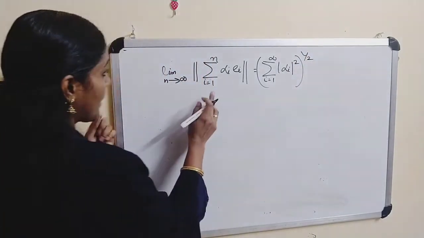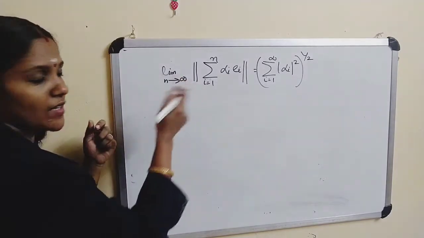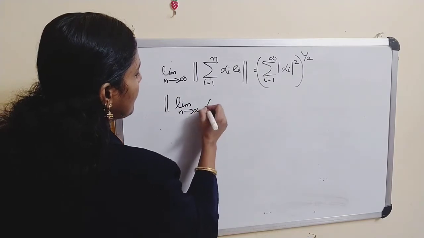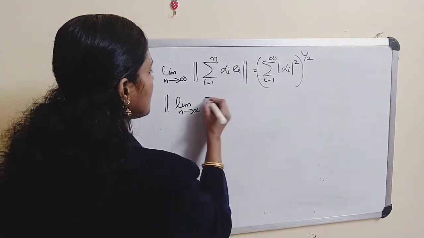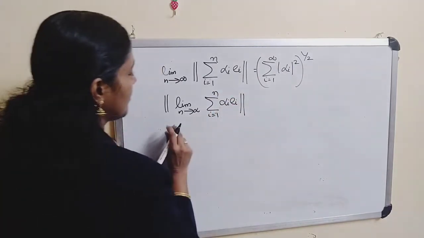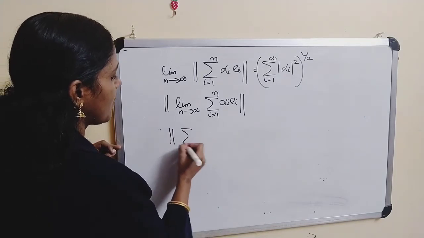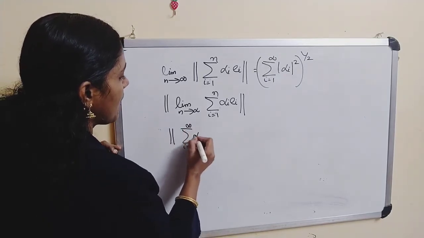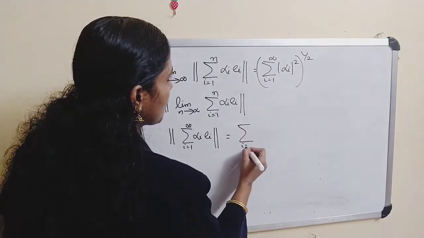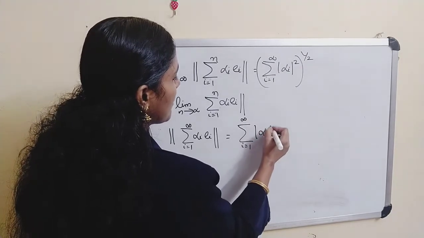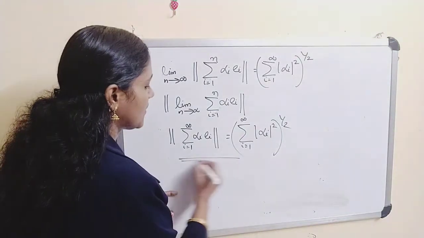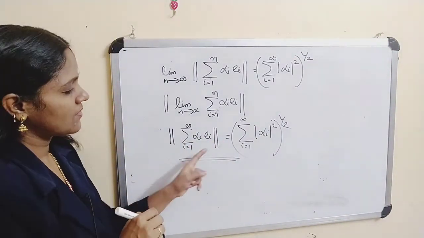Now apply the limit. The norm function is continuous, therefore we can apply the limit, and this is equal to the limit as n tends to infinity of the norm of sigma i equal to 1 to n alpha i Ei. Now this is equal to the norm of sigma i equal to 1 to infinity alpha i Ei, which is equal to sigma i equal to 1 to infinity mod alpha i whole square, whole raised to 1 by 2. Therefore, equality holds in the case of infinite sequences.